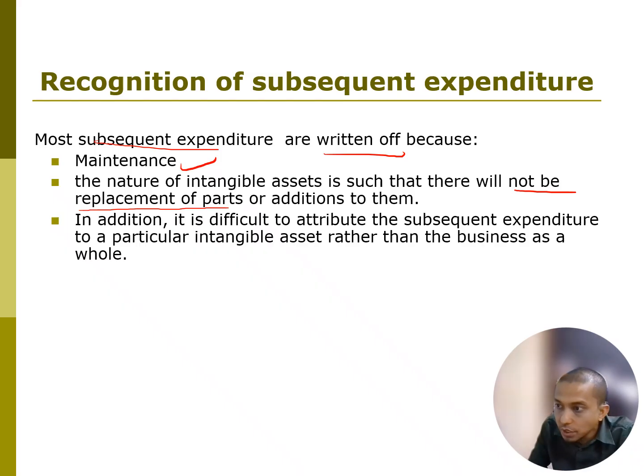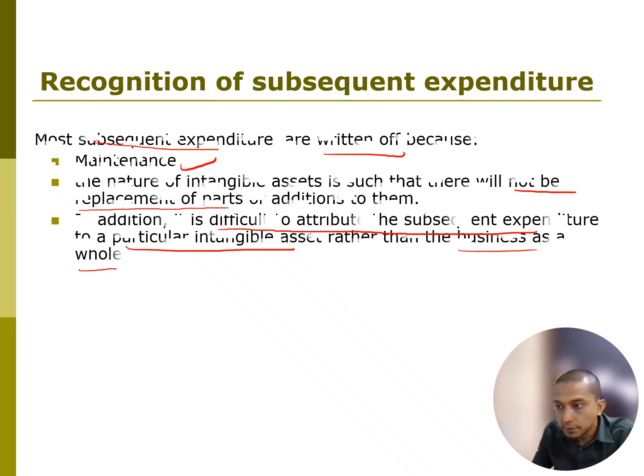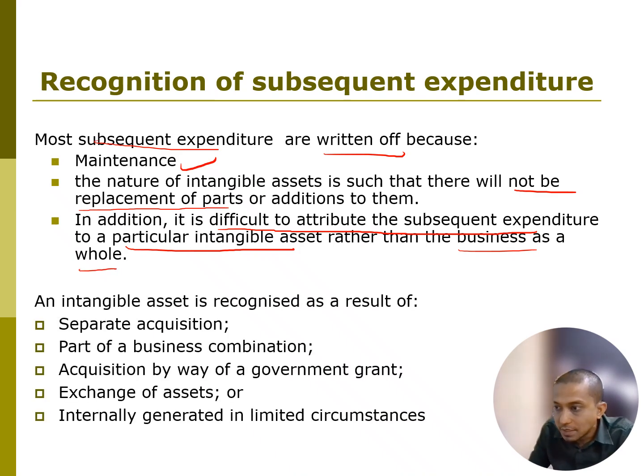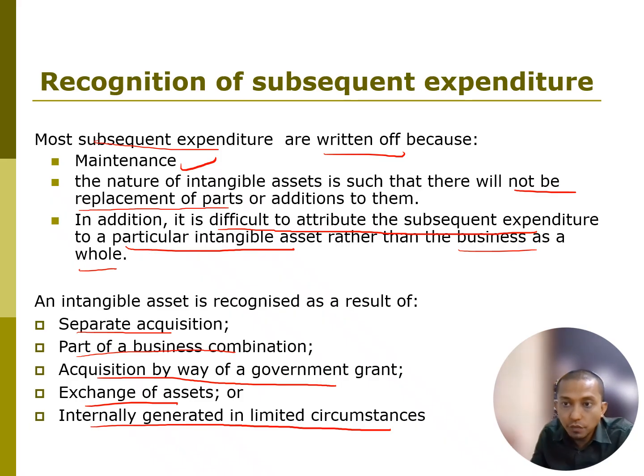Okay. In addition, it is difficult to attribute the subsequent expenditure to a particular intangible asset rather than to the business as a whole. So intangible asset is recognized as a result of separate acquisition, part of business combination, acquisition by way of government grant, exchange of asset, or internally generated in limited circumstances. So again, this is how we get this intangible asset.